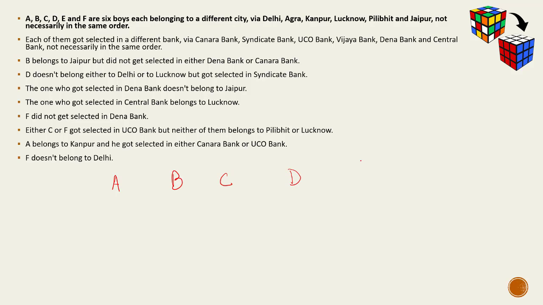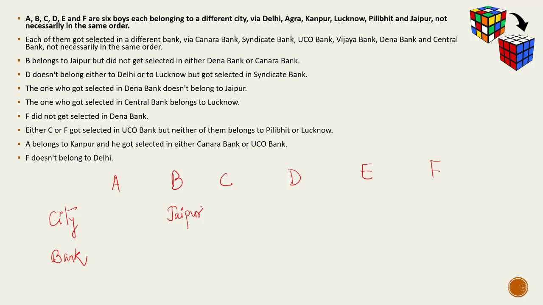So we have 6 boys. The data to be matched or arranged is city and the bank. So let's get started with how we can sort this data. B belongs to Jaipur. So I have a definite information here that B belongs to Jaipur, but did not get selected in either Dena or Canara.